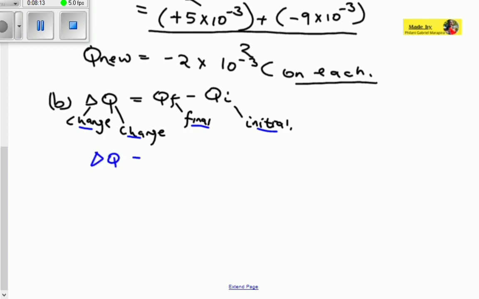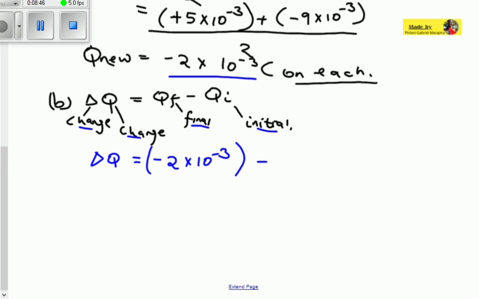So here the change in charge is equal to the final charge which we have at the end, which is -2 times 10 to the power minus 3 coulomb. Remember that the charge is the same for all of them. So it'll be -2 times 10 to the power minus 3 coulomb. That is the final charge which we have. We have substituted it. So here, we subtract the initial charge. Many people might be puzzled as to exactly what charge we are going to put at Q_I. Is it the charge of B or the charge of A?